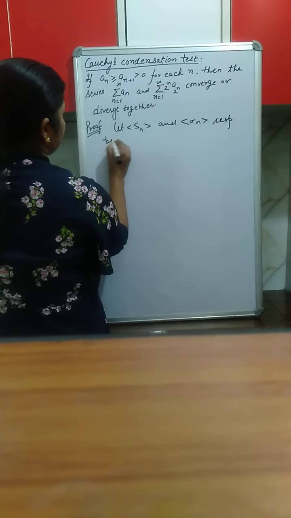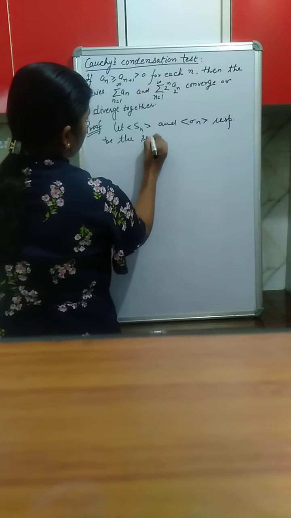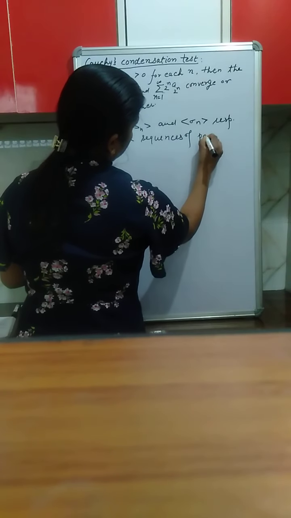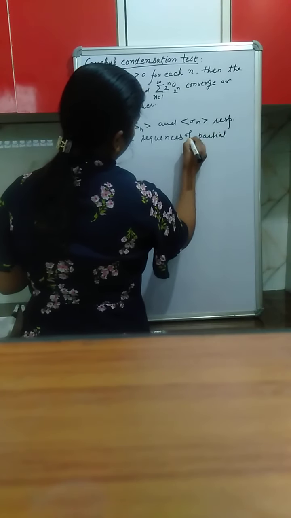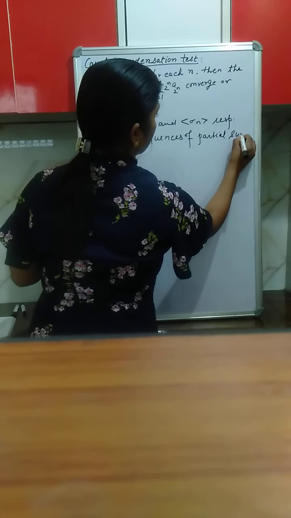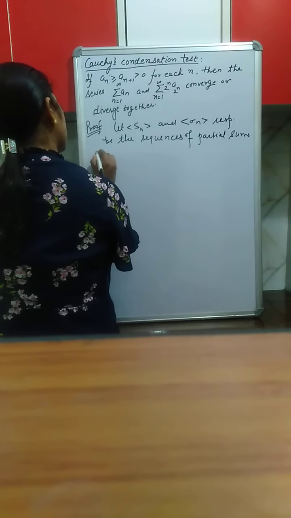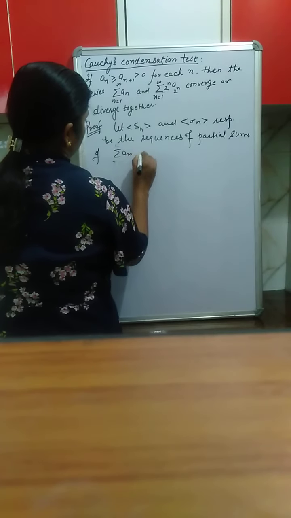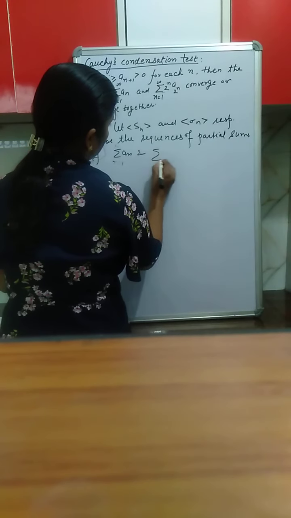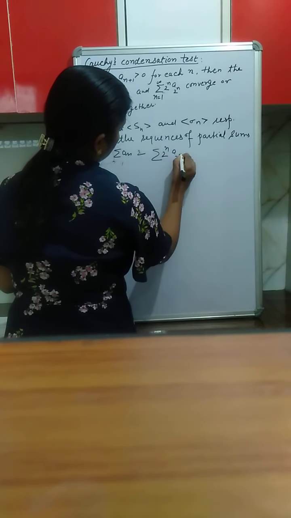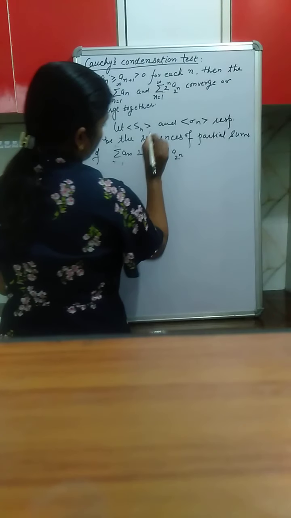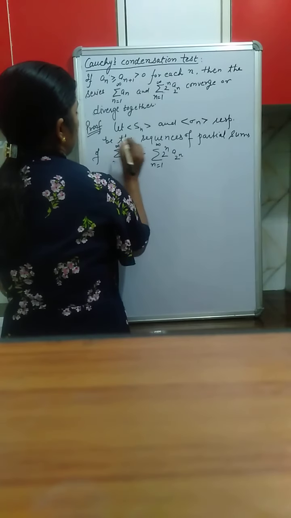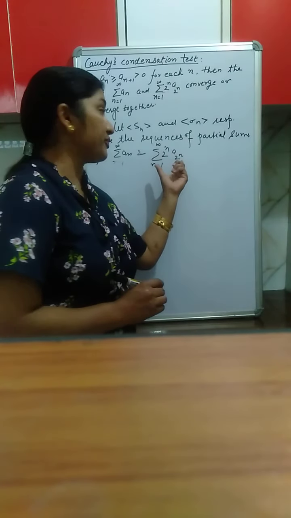be the sequences of partial sums of this series summation a_n, n varies from 1 to infinity, and summation 2 raised to the power n, a_{2 raised to the power n}, n varies from 1 to infinity. That means S_n is the sum of first n terms of this series and sigma_n is the sum of first n terms of this series.